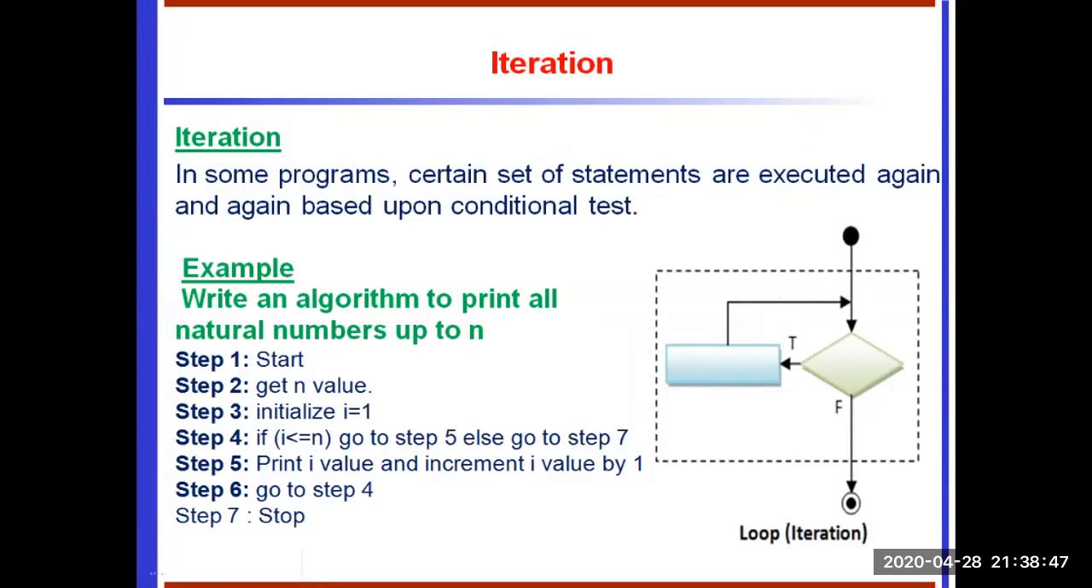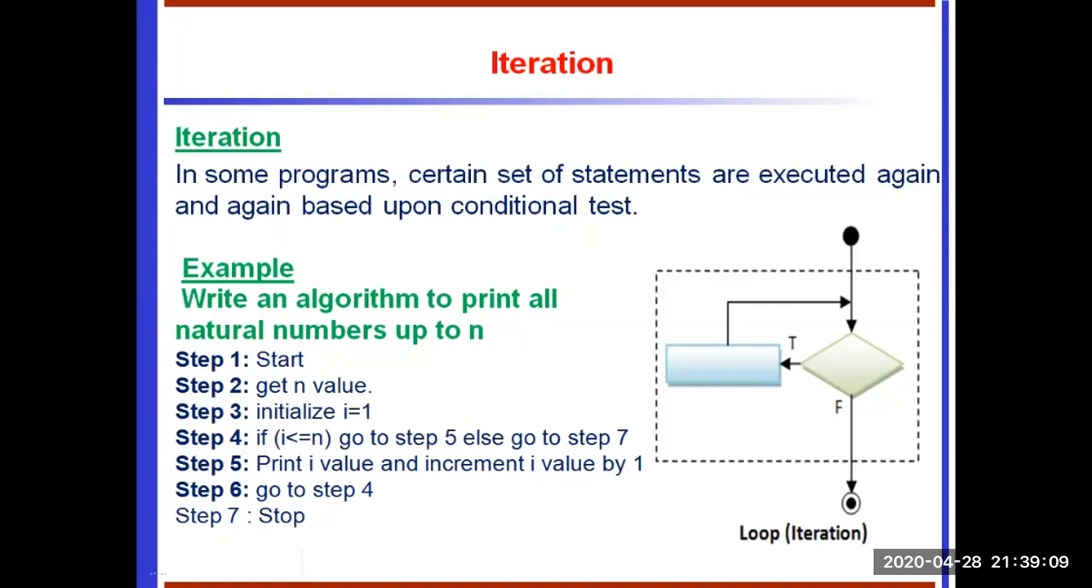See this algorithm. First we start and get the n value. Then we have to set a limit. Initially we set the i value to 1. Then check: is i less than or equal to our input value? If that condition is true, go to step 5 and print the natural number.